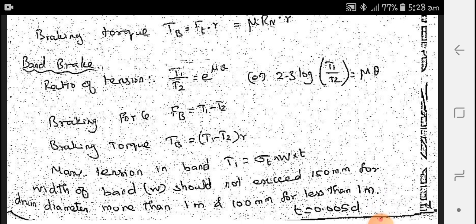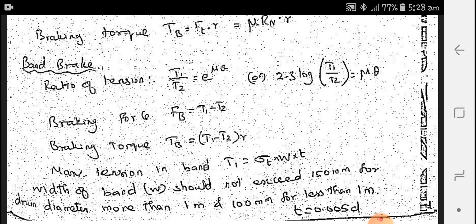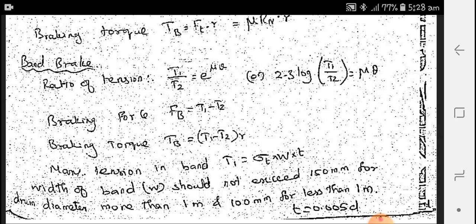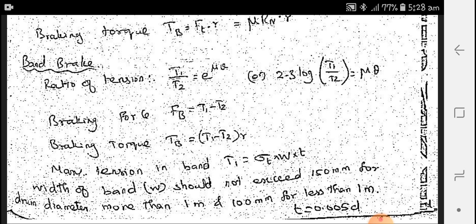Here the braking force is the difference of the tensions T1 and T2. So therefore F of B is equal to T1 minus T2. Here the braking torque, we know that torque is force into perpendicular distance. Here it is braking force into perpendicular distance. The maximum tension in the band T1 is equal to sigma into t into W. Here small t is the thickness of the belt and W is the width of the belt. Sigma is the maximum allowable stress in the belt.